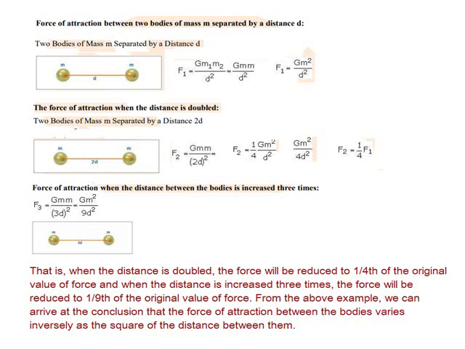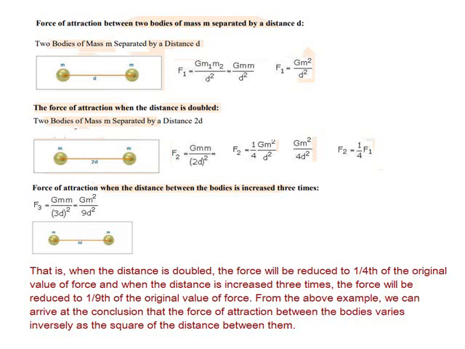What do you mean by 1 by 4 F1? F1 is reduced by 1 by 4 times. Okay, now when the distance is doubled, then the force is reduced to 1 by 4 of the original. So that is the result that we get after we double the distance. Now let us pass on to the third figure. What happens to the force when the distance between them is tripled or 3 times? Here the distance d becomes 3d.